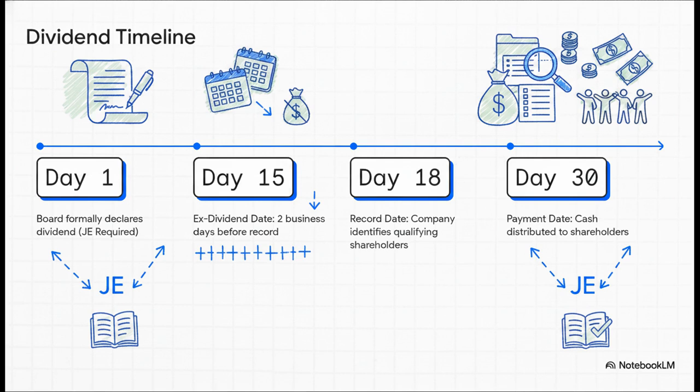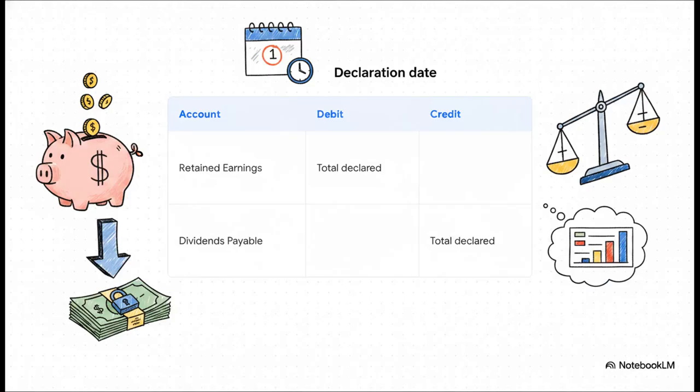If you buy the stock on or after this day, you get absolutely nothing. And that's exactly why you'll see the stock price magically drop by the dividend amount on that very morning. Because dividends are a direct deduction from profits and definitely not an operating expense, the journal entry on that declaration date is super simple. You just debit retained earnings for the total declared and credit dividends payable.